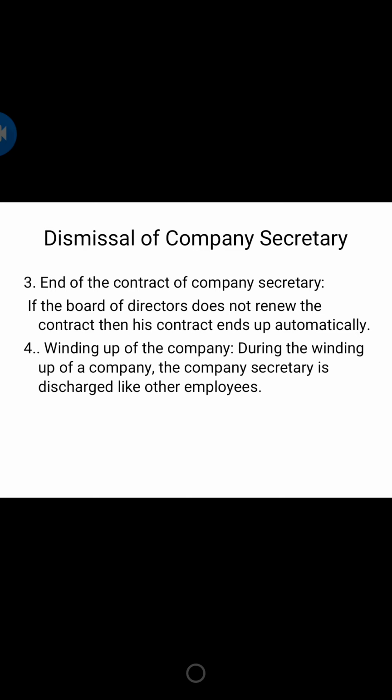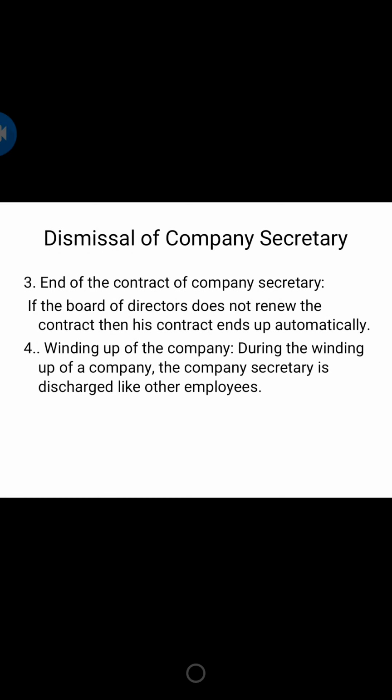But here the company secretary is appointed for the fixed period. So the contract is there. So before the end of the contract, if the company is going to wind up, what happens? We are going to breach the contract, right? We are going to break the contract. The contract has been broken. So in such case, what happens? The company secretary is under the loss, so he can claim for that. He can argue for the compensation for breaking the contract.